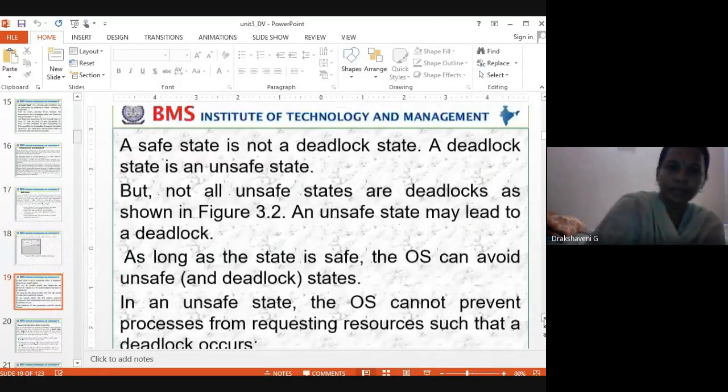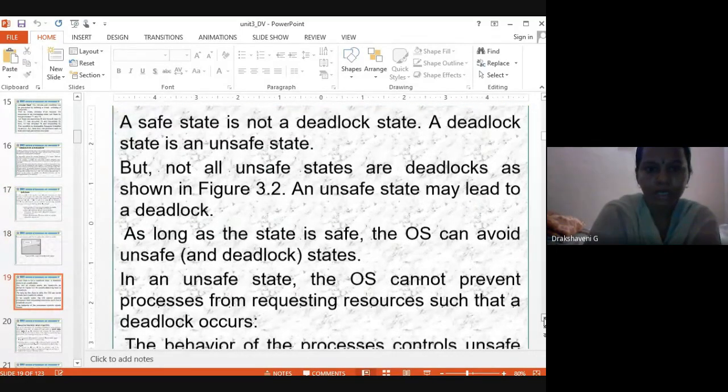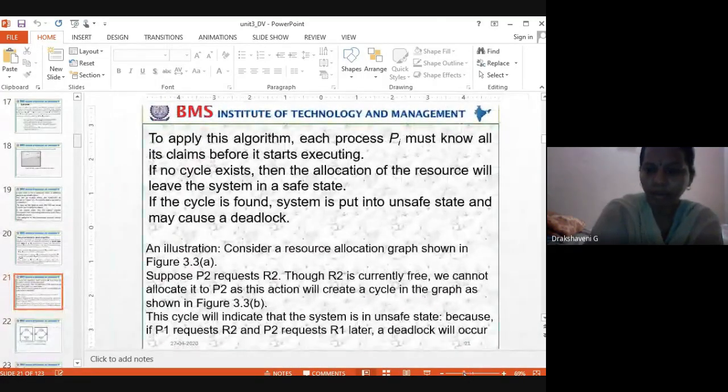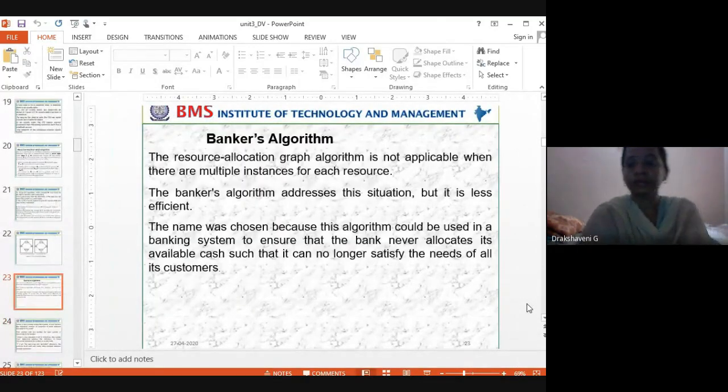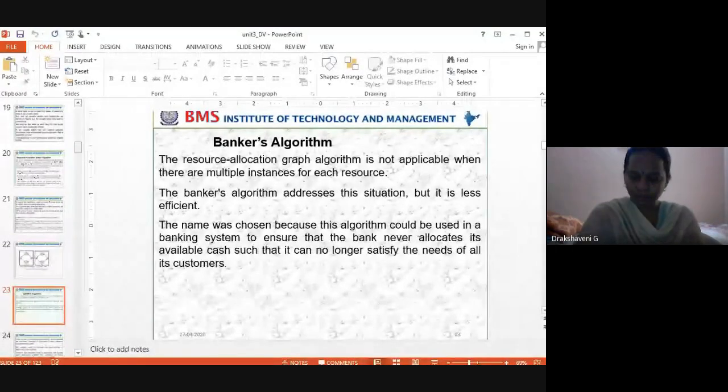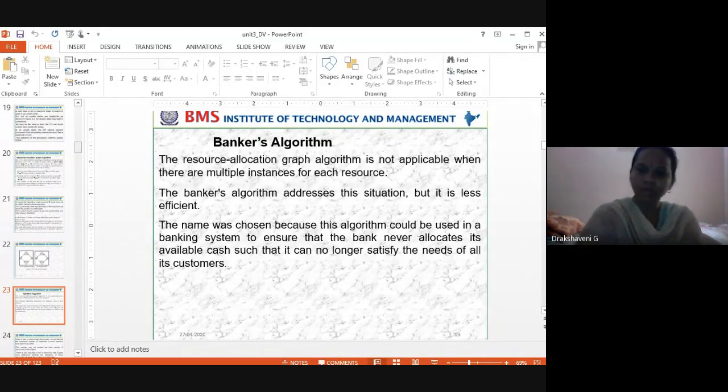Okay. So what we were discussing is Banker's algorithm. Banker's algorithm is very important, not only from your exam point of view, but also for your interviews and placements. You may expect an algorithm question compulsorily. It's okay if I take some time, I want to explain it completely. Able to hear me? Yes, ma'am.